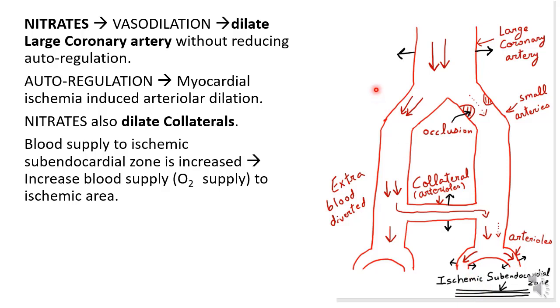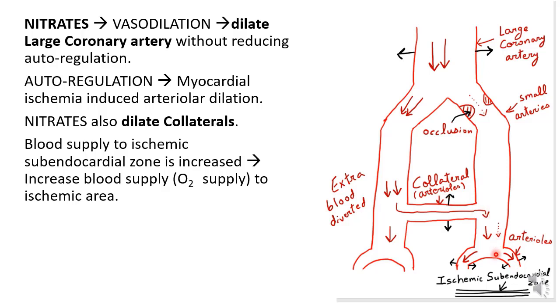Now mechanism of action of nitrates. Nitrates dilate large coronary artery and nitrates dilate collaterals. So more blood is flowing in the large coronary artery. In the occluded vessel, small blood will pass, and in the normal small artery, more blood will pass. This extra blood passing through the normal small artery will get diverted to the ischemic area through the collaterals due to dilatation of collaterals caused by nitrate.